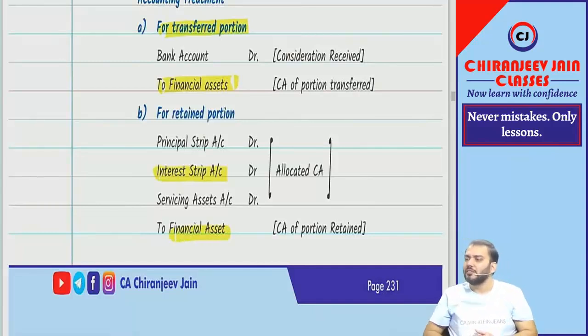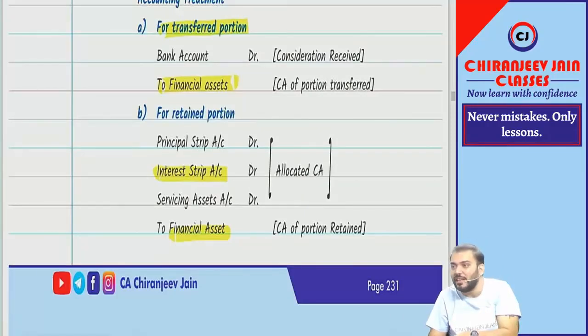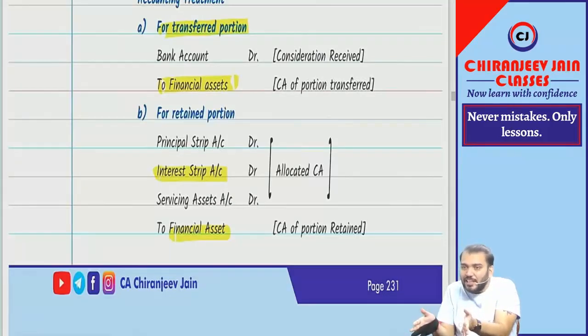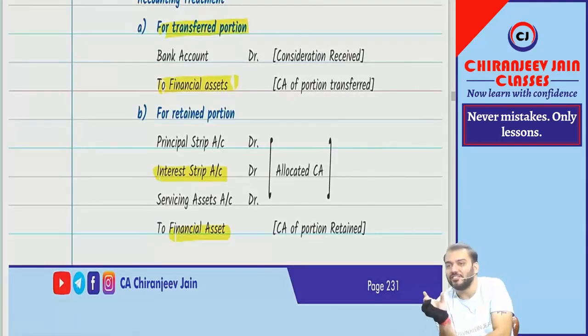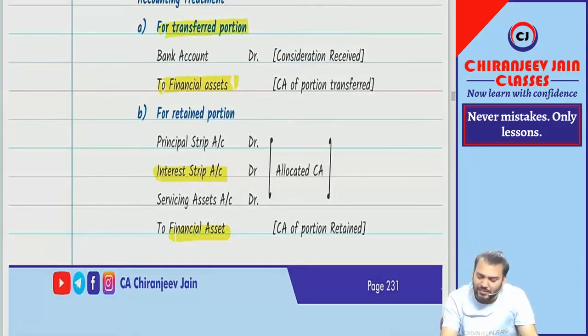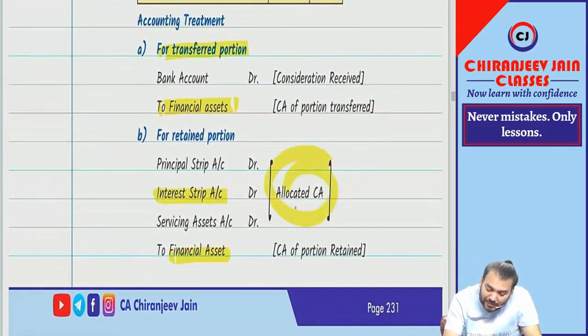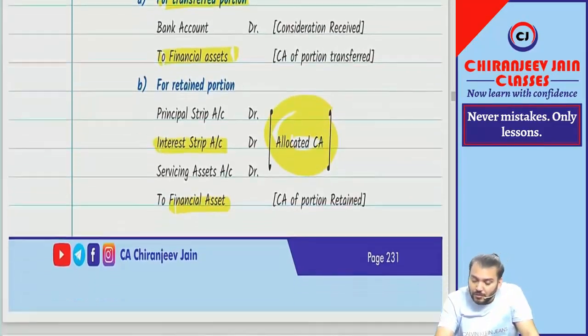Servicing asset means what? Sometimes the transferor becomes the collector. Say now we can collect on behalf of the other party. So whenever we collect on behalf of the other party, we will charge some fees for that. That is known as collection fee. For collecting the amount, we receive some amount from that party, or we may retain some portion of interest. Whatever amount we have retained for collecting the amount, that is known as servicing asset. So that will also be recognized separately. Are you getting? Servicing asset account debit to financial asset. But this will be at what? Allocated carrying amount. Got it?